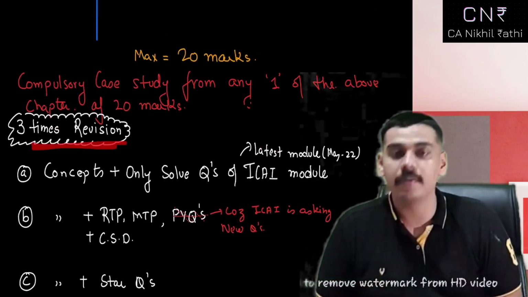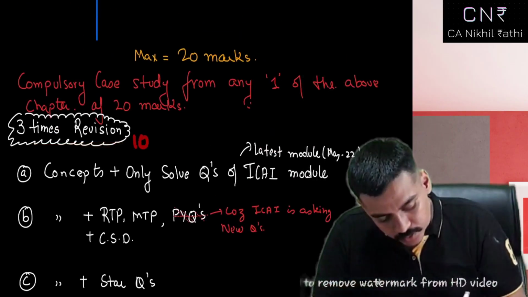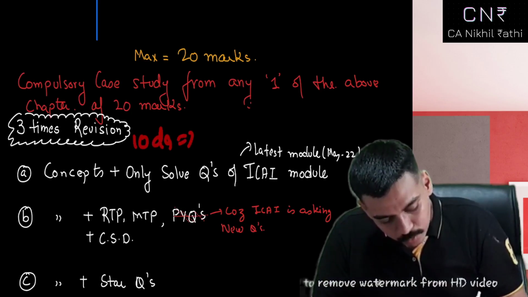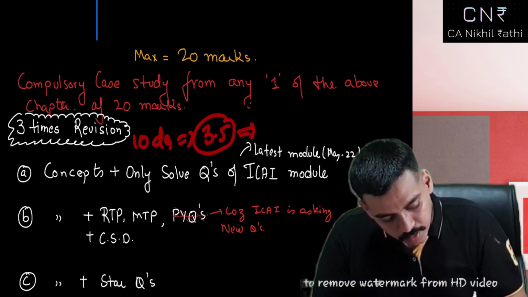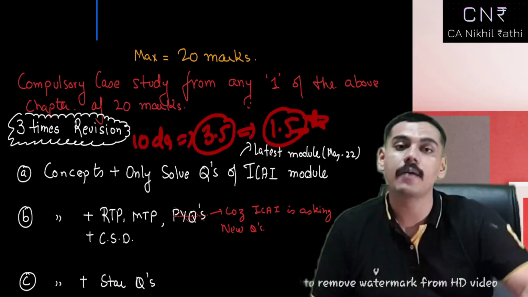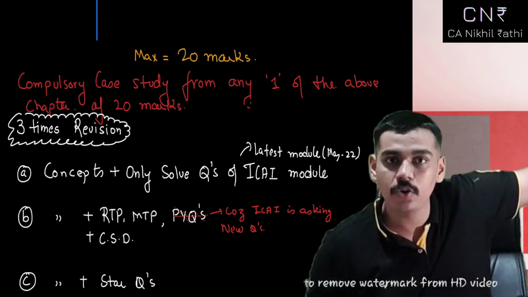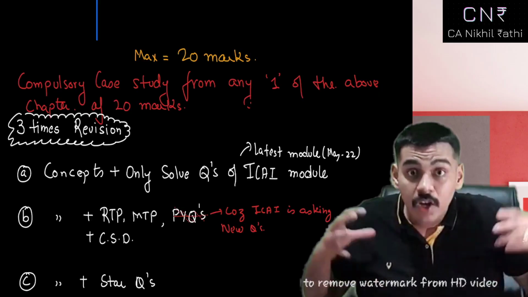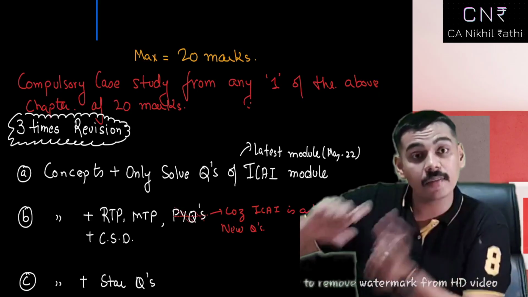So this is a 3-time revision. If you have given the first time 10 days, the next time you would have to give 3.5 days. Eventually you would have to give 1.5 days. And this is what makes you exam ready. Before the final battle you have 1.5 days, in which you should do a mock battle of studying the entire subject.